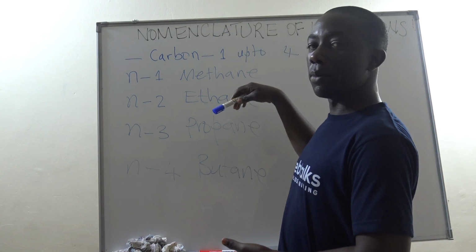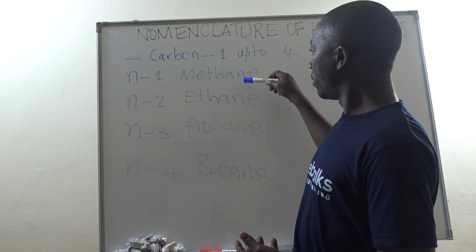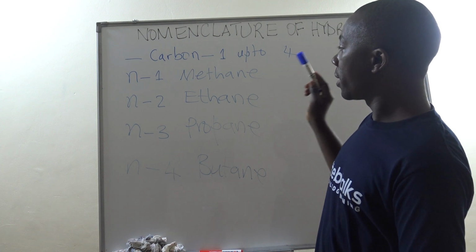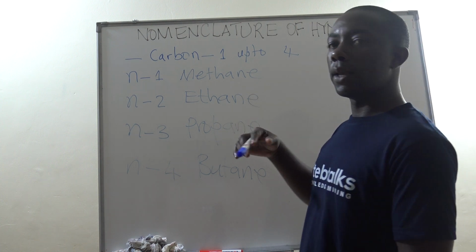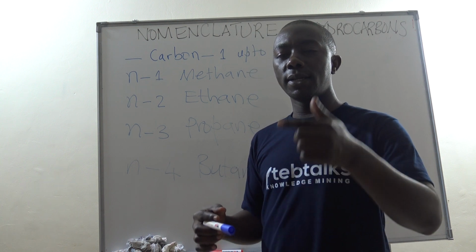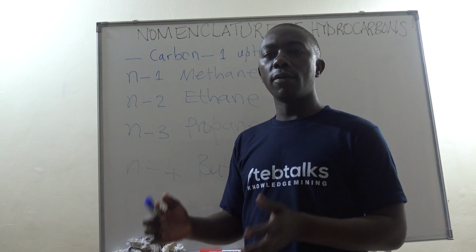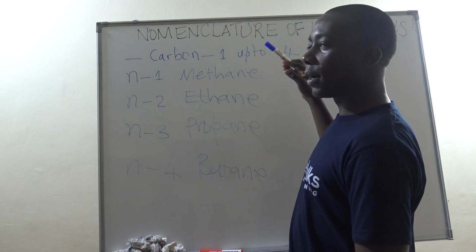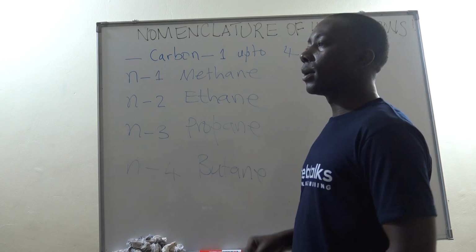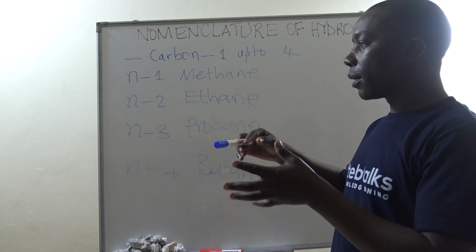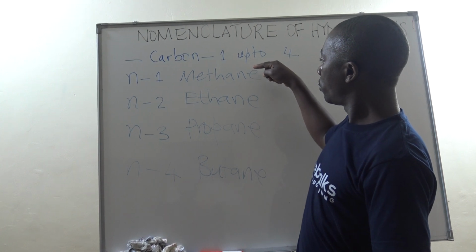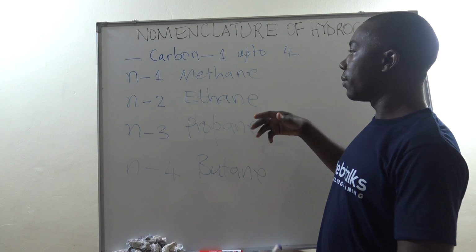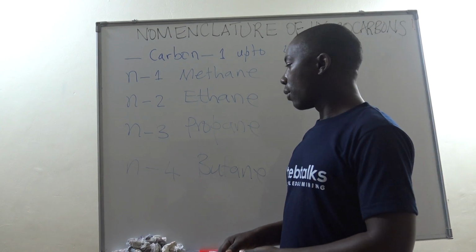Remember, we are naming hydrocarbons, but in hydrocarbons, we basically look at naming a few of the smaller alkanes. We derive all other names of organic compounds from alkanes. Remember we said that alkanes are parents of all organic compounds, although benzene is a parent of all aromatic compounds. So we should first learn how to name alkanes, so that we develop our ways of naming other given organic compounds.